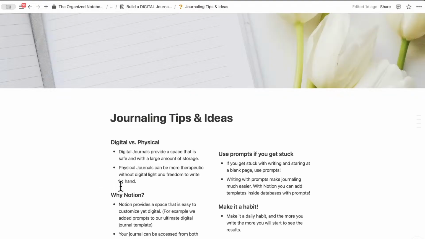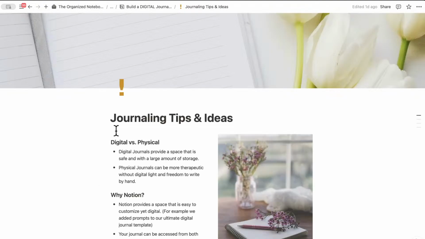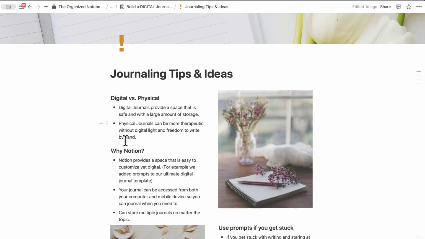And next, let's talk about journaling tips and ideas. So digital versus physical. Obviously that's a huge topic for journaling, because on the one hand, if you have physical journals, you can handwrite, and there's just so much that is really powerful and meaningful about it. Digital journals also can provide a safe space with a large amount of storage.